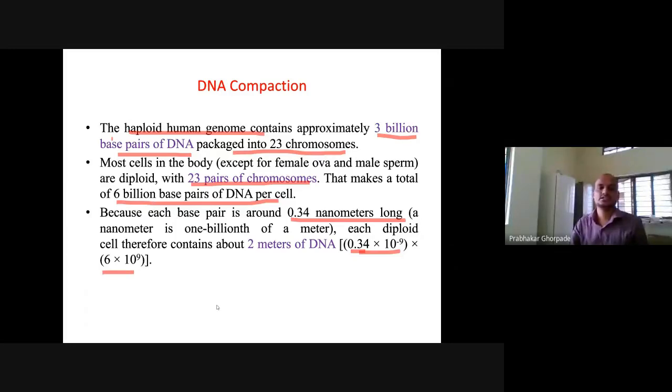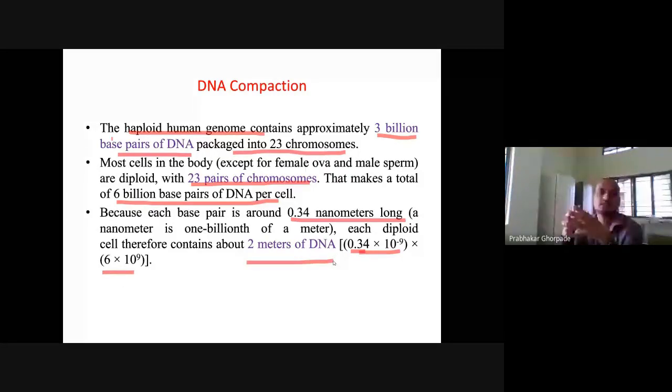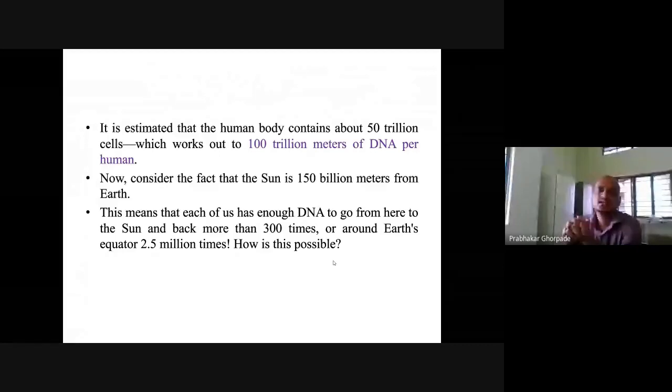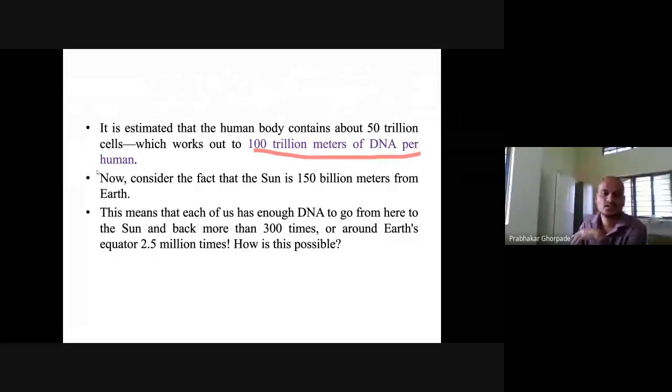So the DNA of one cell will be around 2 meters, and it's estimated that if you take the DNA of all human cells and join it together, it will be around 100 trillion meters of DNA. 100 trillion meters is like you can go from the sun to the earth, right? That's so much distance. If you take all human cells and join their DNA, the distance is more than the earth to sun distance, right?